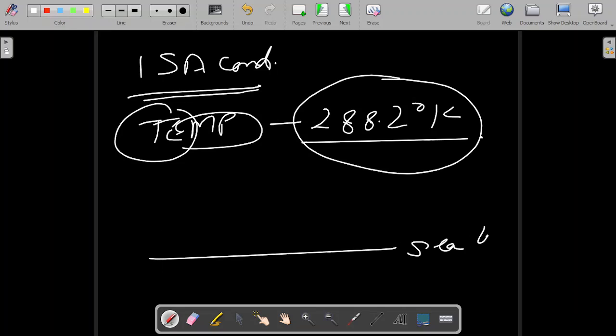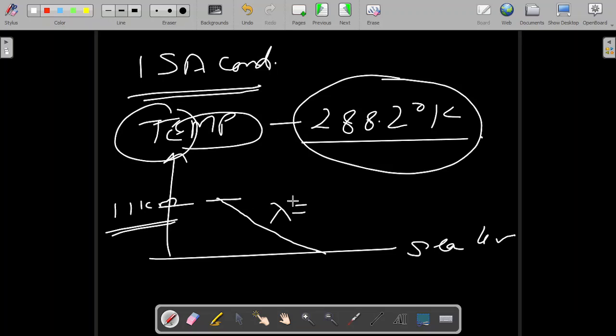At sea level. So when we are going up in height, at 11 km, that is the troposphere, the temperature reduces at a constant rate. This rate is known as the lapse rate, denoted by lambda, and its value is minus 6.5 degrees centigrade per kilometer.